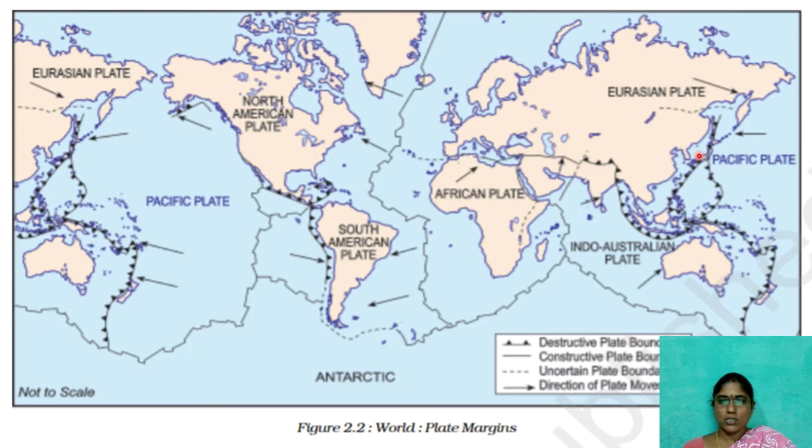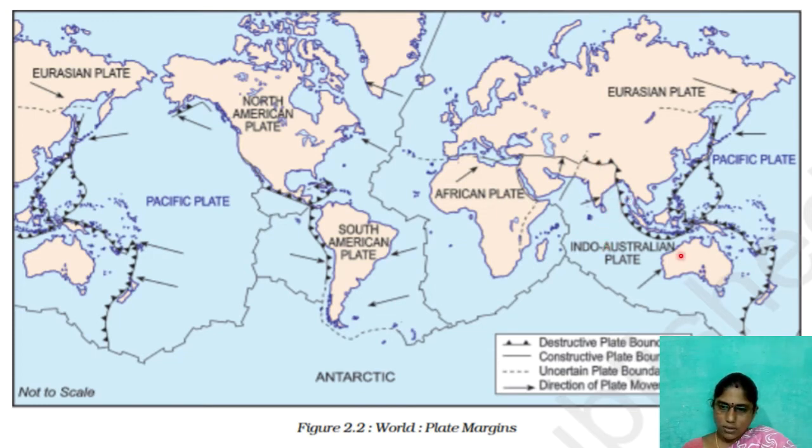All the oceans come under one plate, that is the Pacific plate. Eurasia, the Europe and Asia continents, is in the Eurasian plate, and here is the Indo-Australian plate. So all these edges are the boundaries of the tectonic plates.